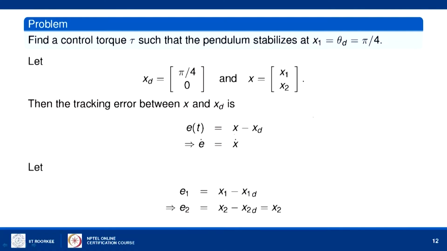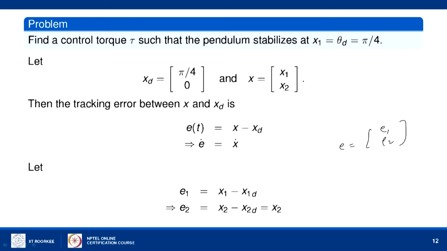So, the error at every instant of time is x minus x desired, and if you differentiate this, we will get the derivative of the error as simply x dot, because x desired is a constant value here. So, E dot equals x dot only, and if you split E as E1 and E2, E1 is nothing but x1 minus x1 desired and E2 is this expression.